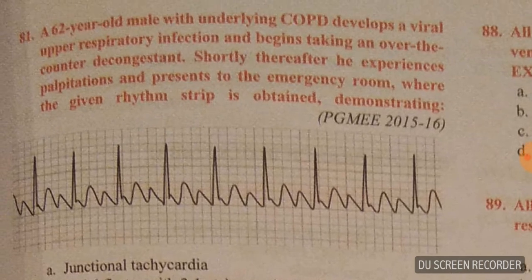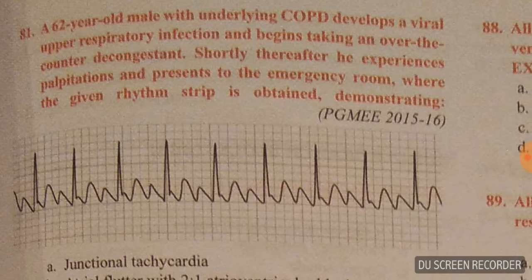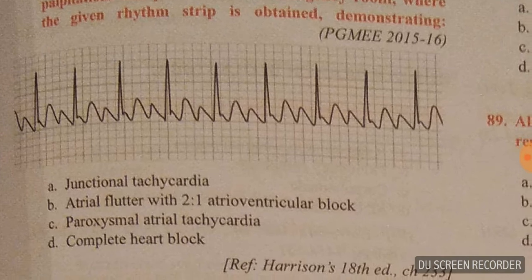Question number 81. A 62-year-old male with underlying COPD develops a viral upper respiratory infection and begins taking an over-the-counter decongestant. Shortly thereafter, he experiences palpitation and presents to the emergency room, where the given rhythm strip is obtained. So see this ECG. This ECG represents, B option, atrial flutter with 2:1 atrioventricular block. So B option is right here. Okay.